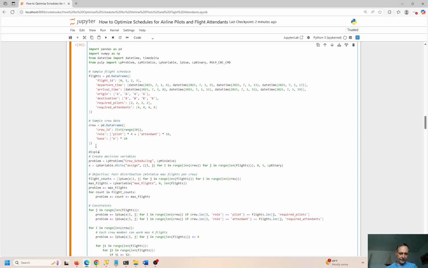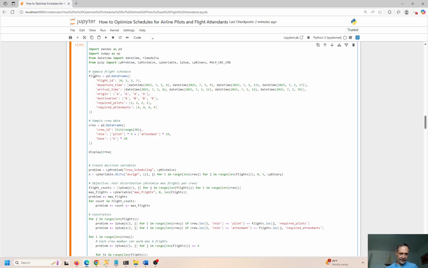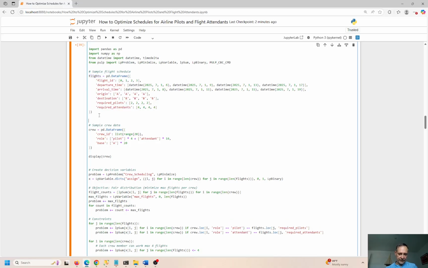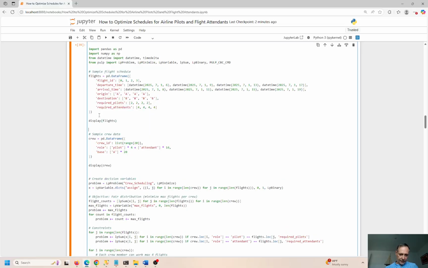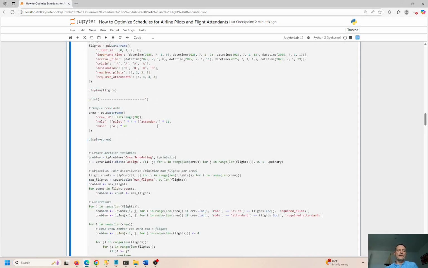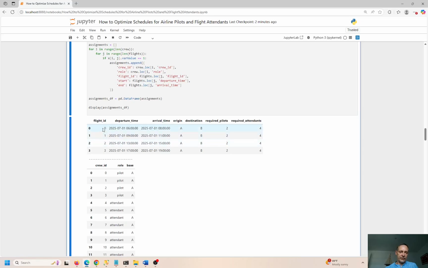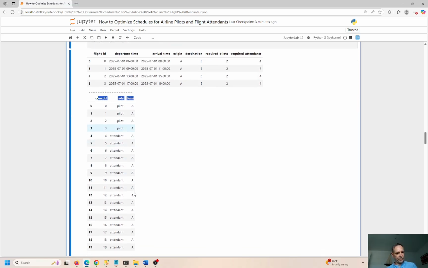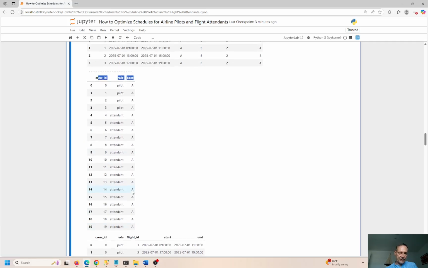If I display it, crew, and let me display flights as well, just so you can see what this thing looks like, right? And let me print something in between just as a separator so you can see the first and then the second data frames here. Okay, I think it just breaks it up a little bit nicer. Okay, so here's the flights, right? We're looping through all these columns and all these rows down here, and here's the crew down here, pilots, and then the base airport, and then the destination airport, and then we actually have a third.